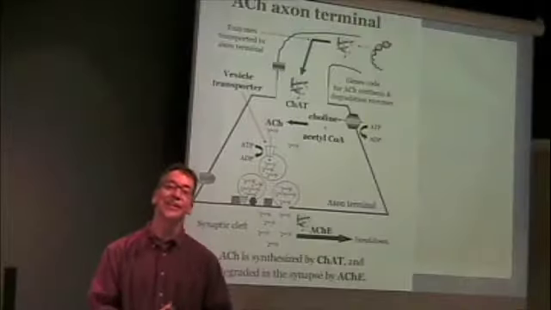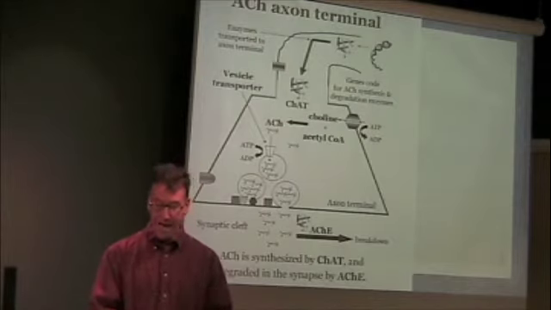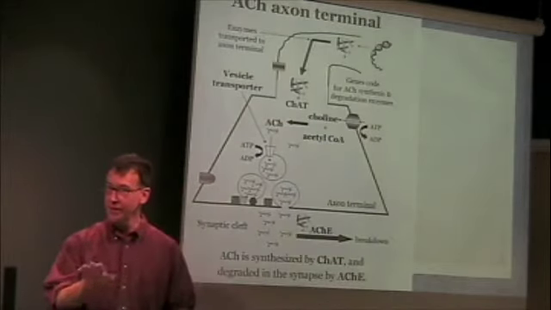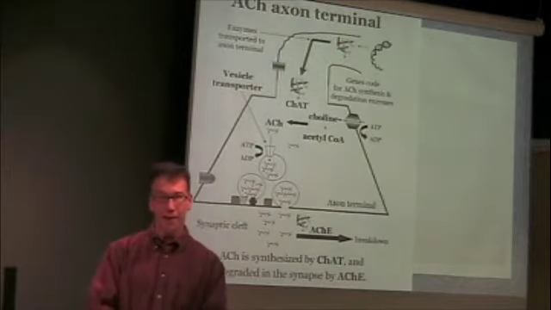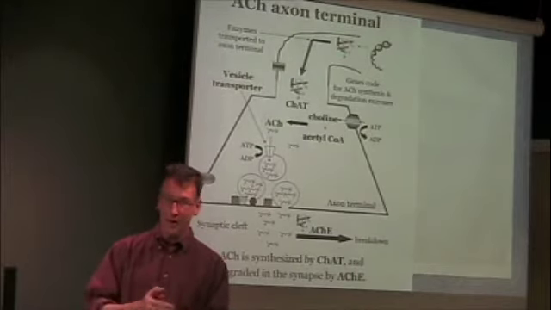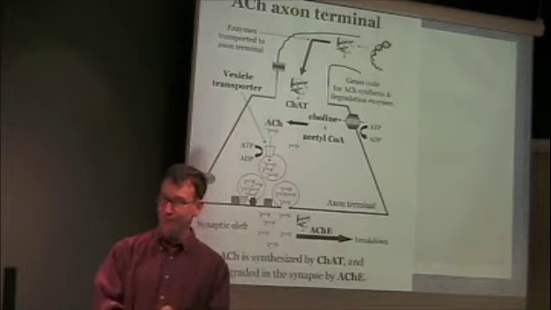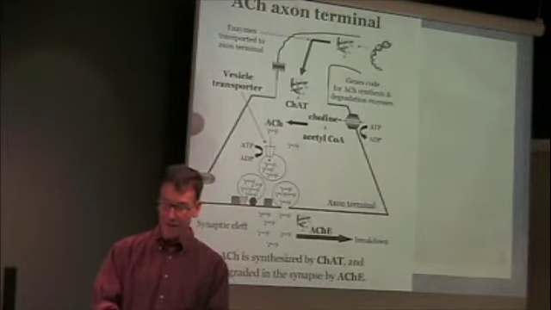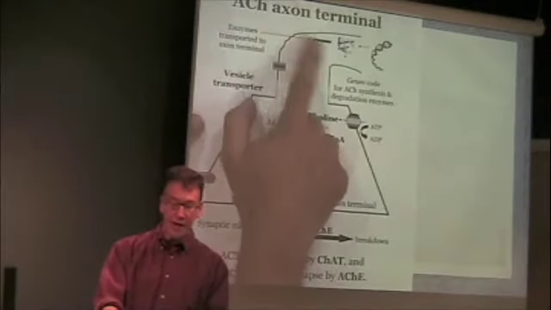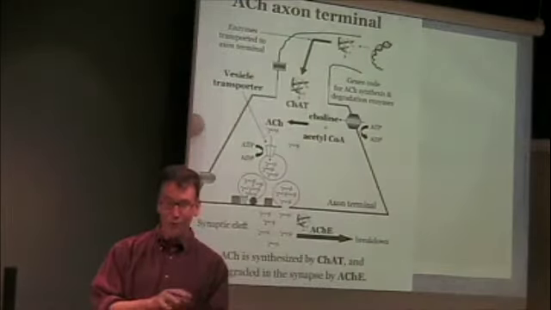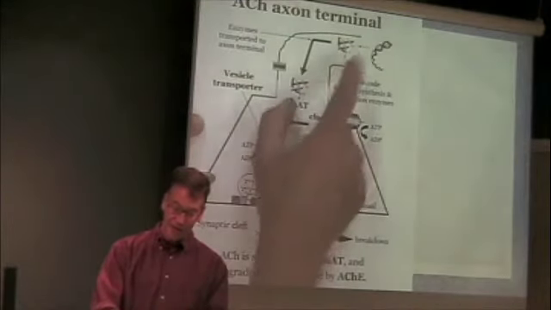Okay, so let's look at the acetylcholine axon terminal. We're no longer dealing with monoamines, right? Because the monoamines were dopamine and norepinephrine and serotonin. We'll get back to serotonin, and we'll finish up the monoamines in a bit. But I want to talk about acetylcholine now. We're talking about a neurotransmitter, the vagus stuff, that gets its own sort of category.